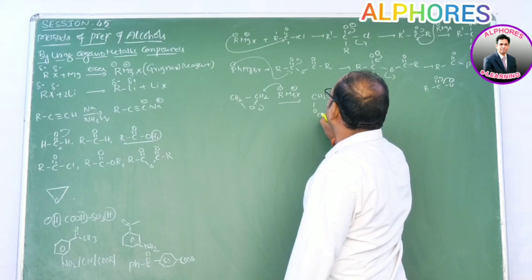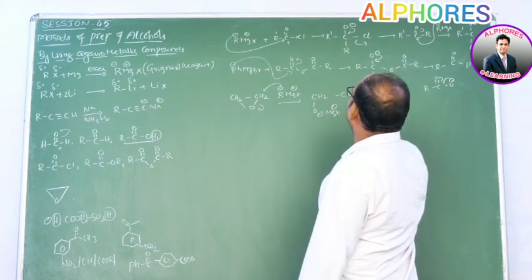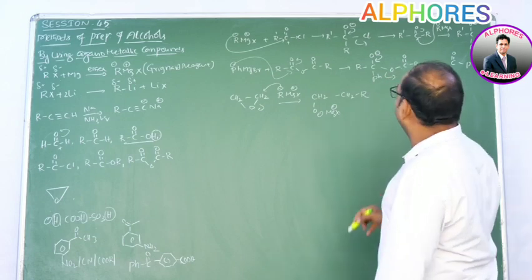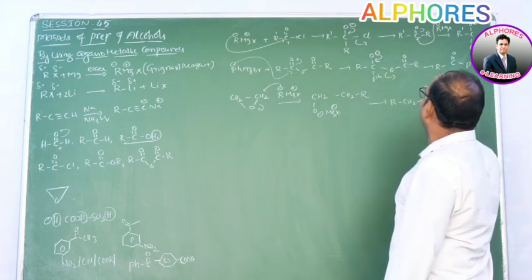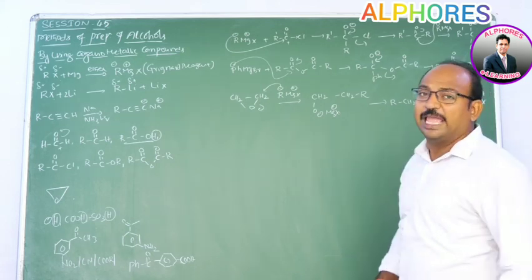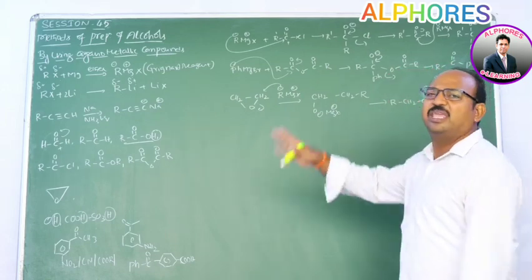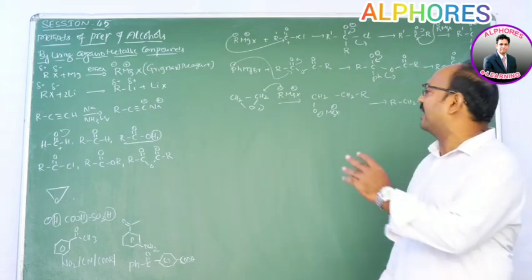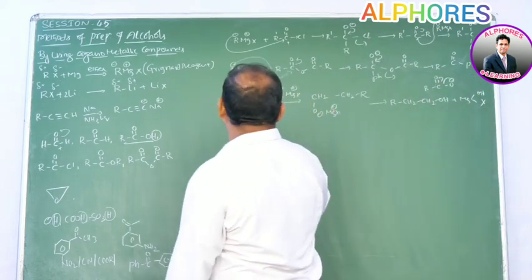Resultant we are getting CH2O minus along with MgX plus and CH2R. Upon hydrolysis we are getting RCH2CH2OH and MgOHX. Epoxides react not only with Grignard reagent but with any organometallic compound like alkyl lithium or metal alkyl.